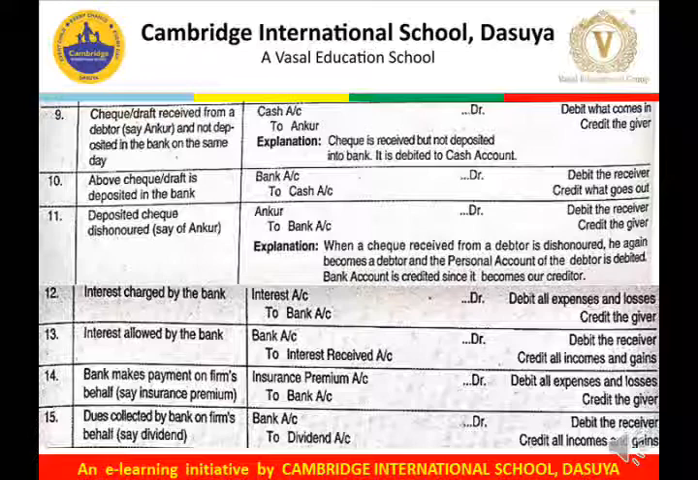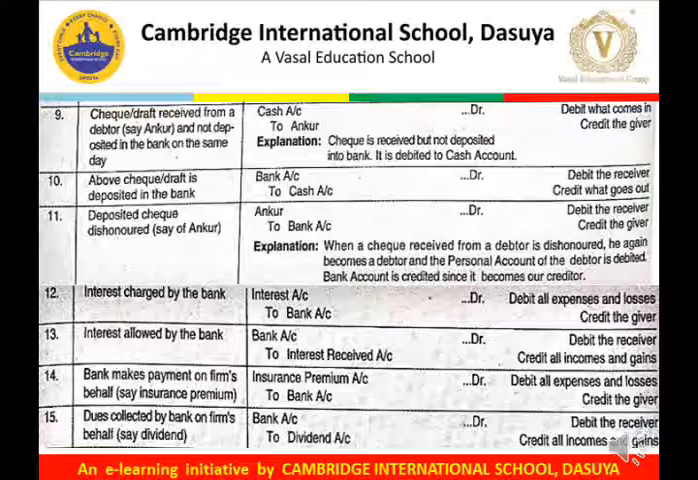Next is when the above check or draft is deposited into the bank. When we deposit this draft into the bank, the bank will be the receiver. So bank account debit to cash account, in the case when we treat the draft or the check as cash. But if we have treated the check or the draft as check in hand account, then here the entry would be bank account debit to check in hand account.